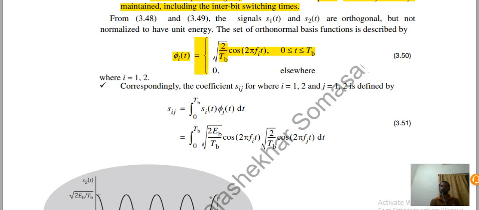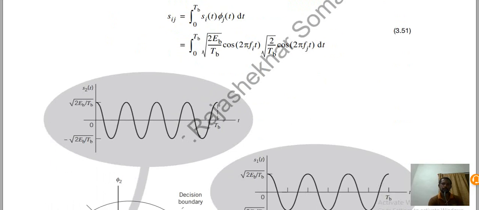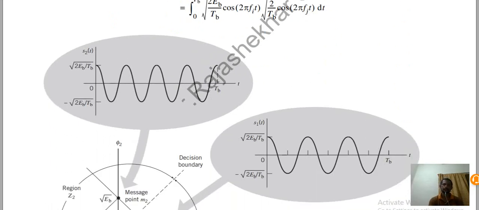Just substitute si and phi j as expressed in the above equations, which gives the integral from 0 to Tb of square root of 2Eb by Tb cos 2 pi fi t times square root of 2 by Tb. Diagrammatically, those are represented by these waveforms.